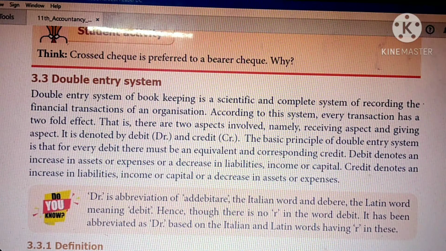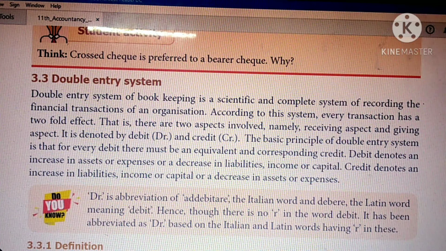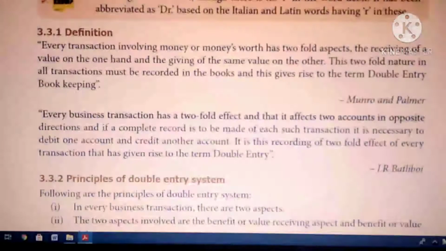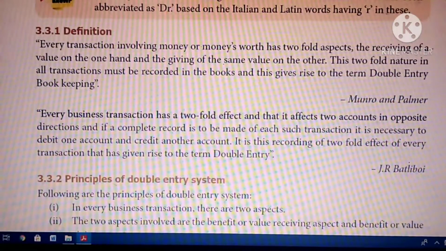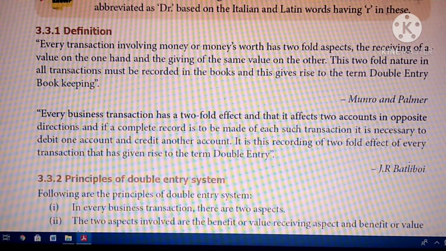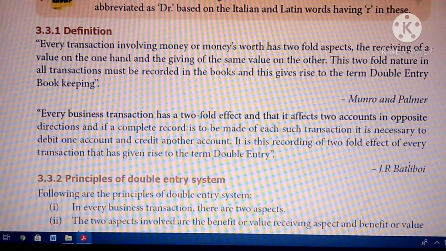Double entry system of bookkeeping is a scientific and complete system of recording the financial transactions of an organization. The financial transactions of an organization we have to record in the books of accounting with a scientific and complete record, which is called the double entry system. Definition of double entry system, double entry bookkeeping.